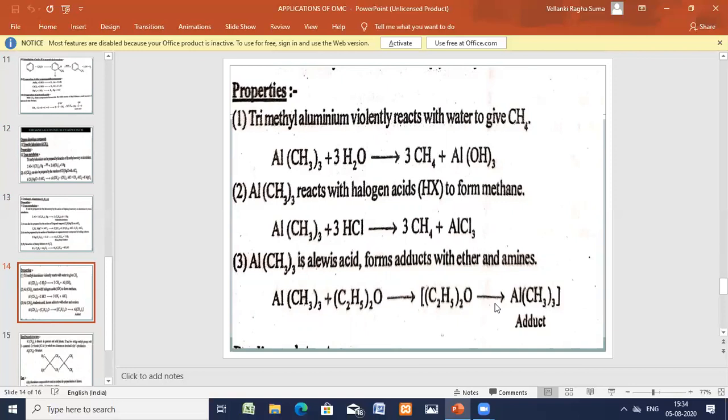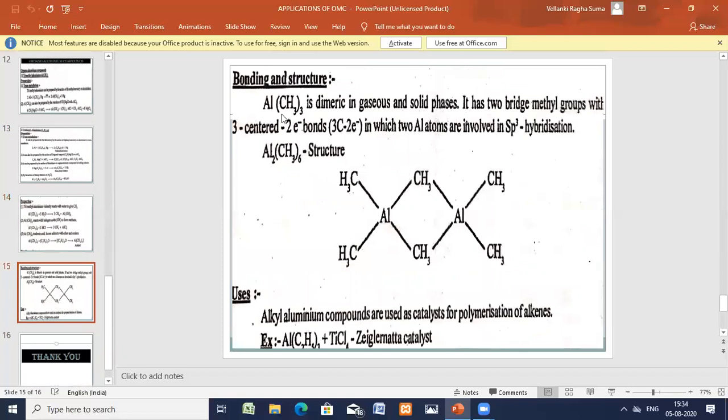Now let us see the structure. Coming to the trimethyl aluminium, it always exists in the dimeric state, in the gaseous state, liquid state, or solid state. Okay, so it's always in the dimer state, in the polymeric state. It is having bridging methyl groups and terminal methyl groups. And the central metal is aluminium. It is having 3 centered, 2 electron bonds. Hybridization is sp3 hybridization.